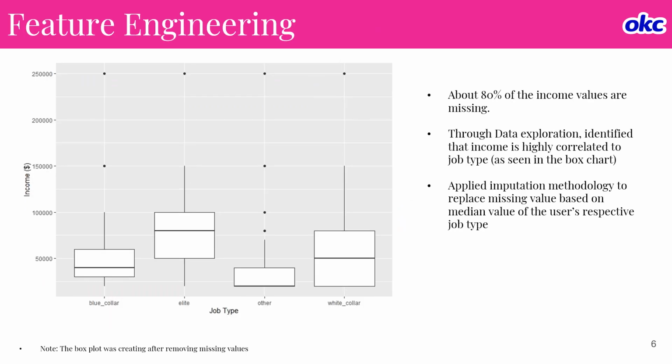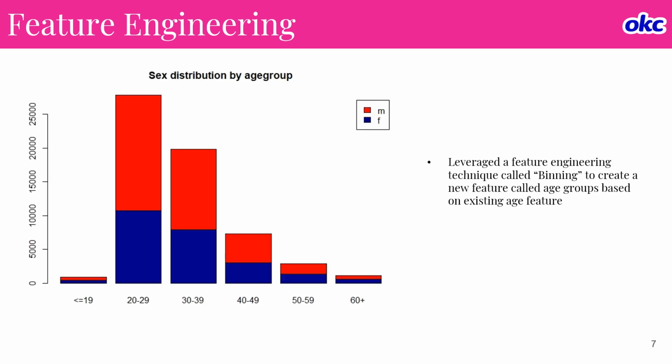And then the next thing we did is feature engineering. As I told you before, 80% of the income values were missing. Through data exploration, we identified that income is highly correlated to job type. Using this information, we applied an imputation methodology to replace missing values based on the median value of the user's respective job type. The other thing we did is we also applied something called binning. Based on the age feature, we created different age groups to understand the distribution of folks within each of those age groups.